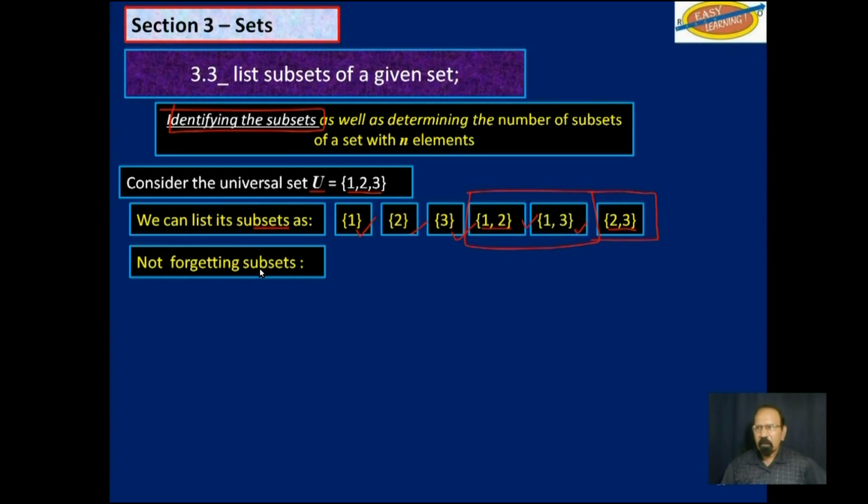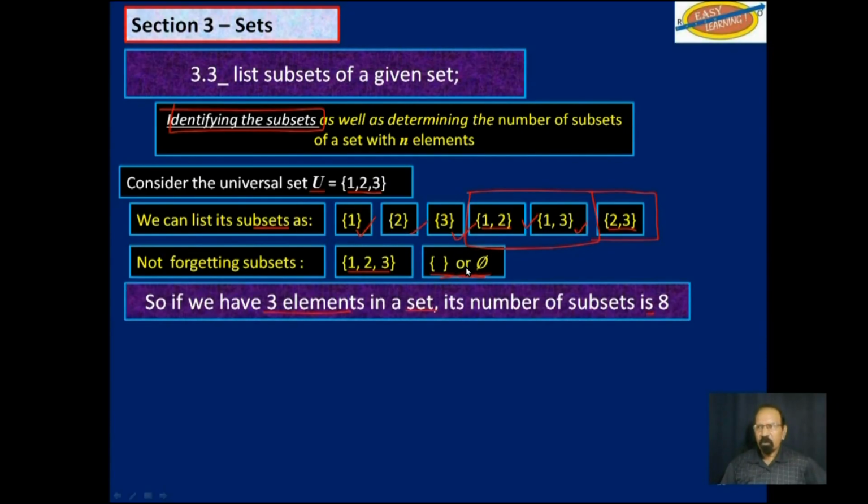Not forgetting the other 2 subsets: 1, 2, and 3, the whole universal set, which we said in the last video is considered a subset of the universal set. And then there is also the null set or the empty set. So if we have 3 elements in a set, its number of subsets is 8. So we are doing 2 things here together. We are identifying the subsets, and then we are counting them, the number of subsets.